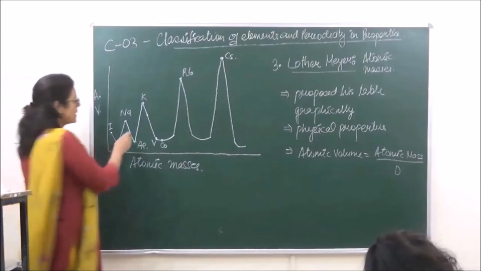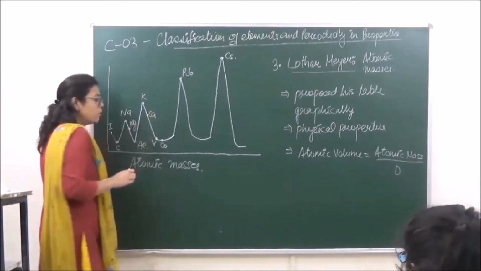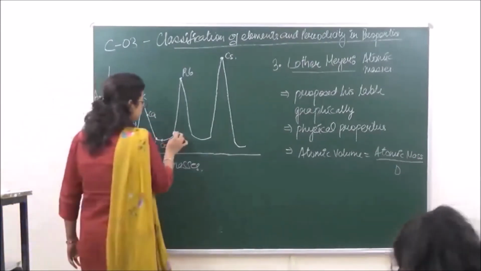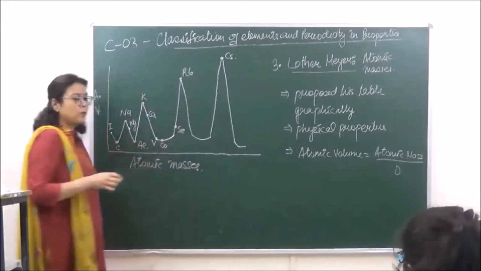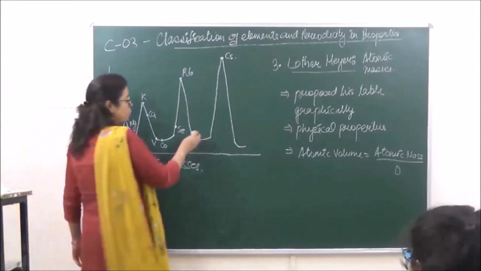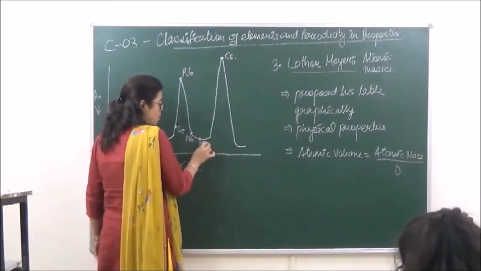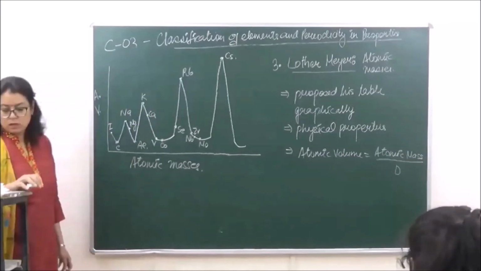So this is magnesium over here, calcium over here, and in a similar manner we have selenium. Then the plateau will again contain the heavy metals like niobium, molybdenum and zirconium, right?